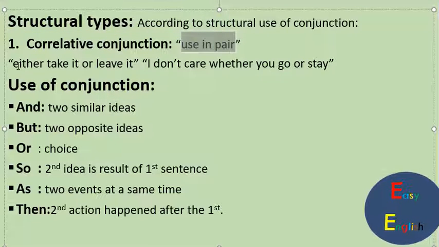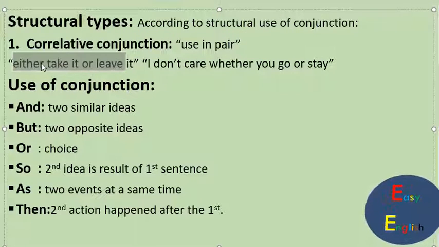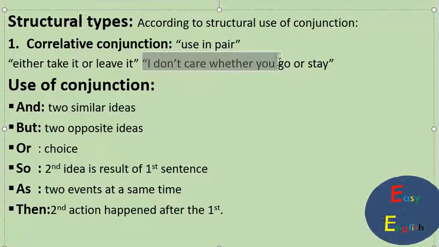For example, either take it or leave it. Here two conjunctions are used, either and or, used in a pair. And one more is, I don't care whether you go or stay. Here whether and or are both conjunctions which are used in the form of a pair. Correlative means that it is used in a pair. So these are the examples of the correlative conjunctions.